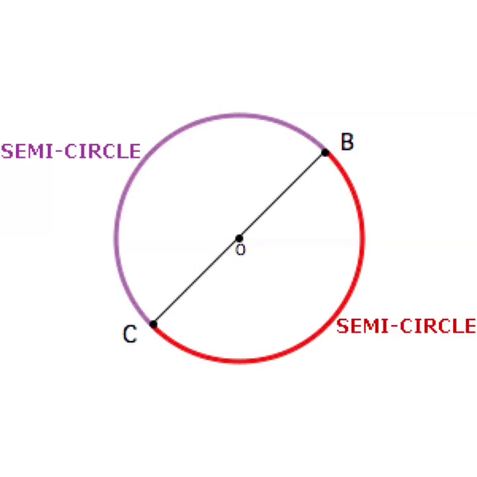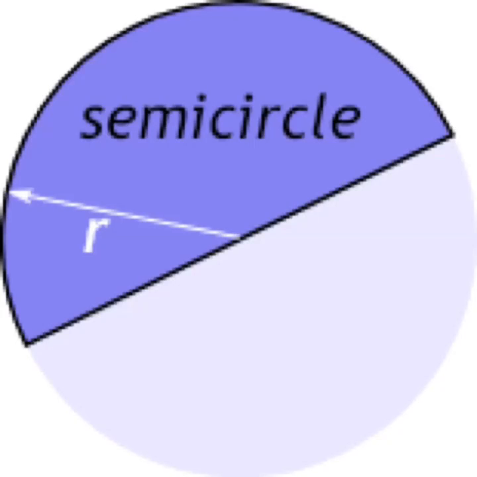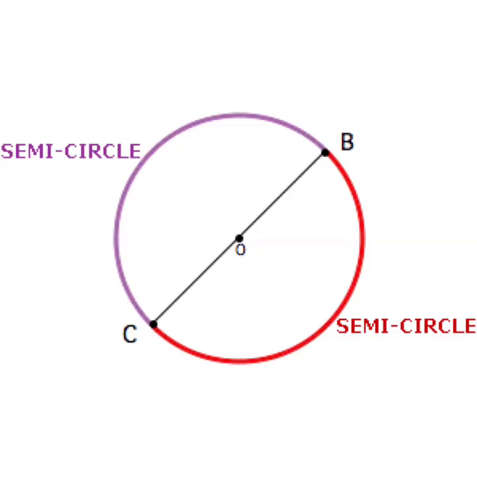Children, in this figure you can see the diameter CB is dividing the circle into two halves, making semicircle. So we can say that semicircle is half of circle made by diameter and the connecting arc. Or you can say a closed shape consisting of half a circle and a diameter of that circle.